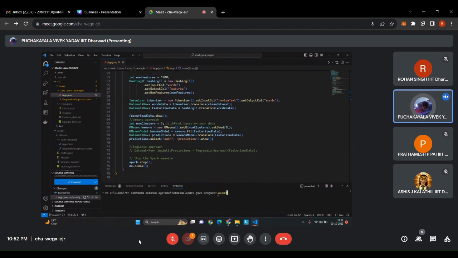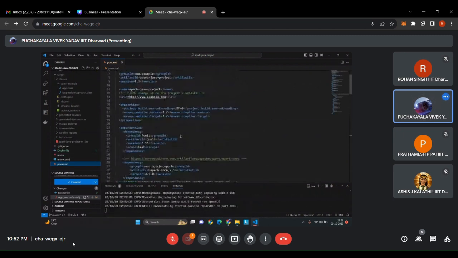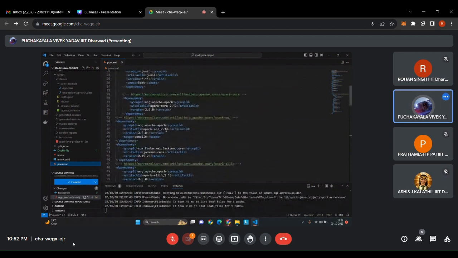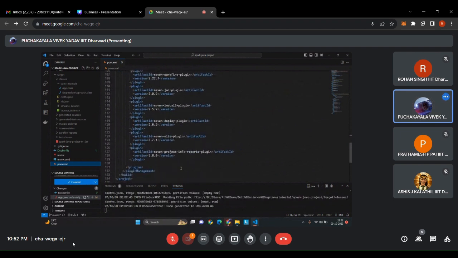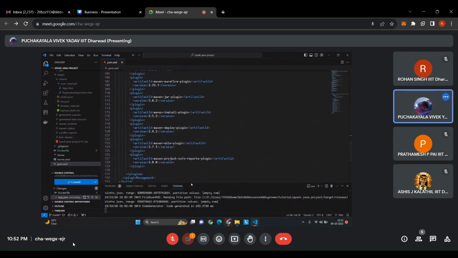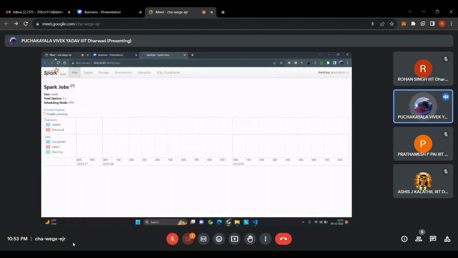And let's have a look at the results. To run this, we are using the command mvn exec:java. This Java lifecycle is defined in the pom.xml file here, inside the build plugin. As you can see now, Spark is initiated and it's sharding our dataset into these many tasks, and the Spark UI is also being generated.